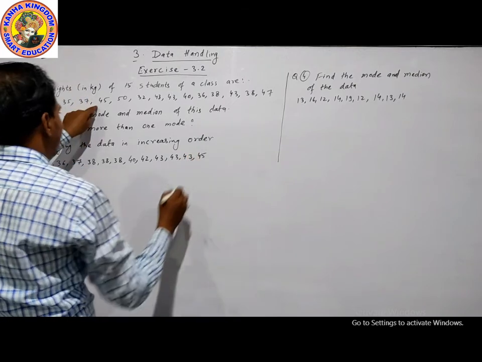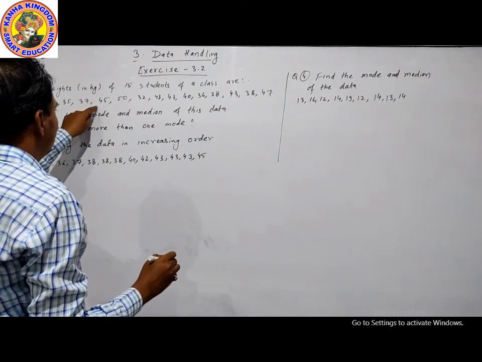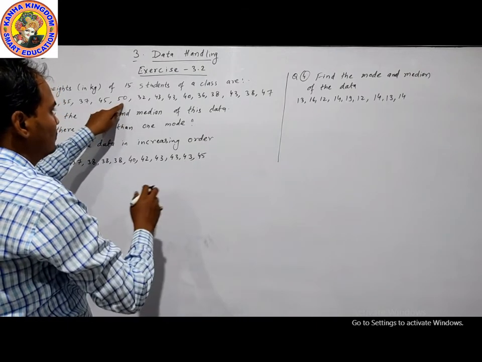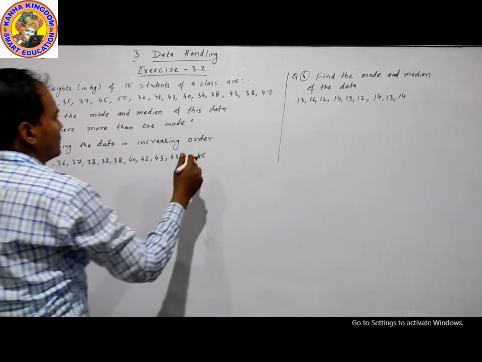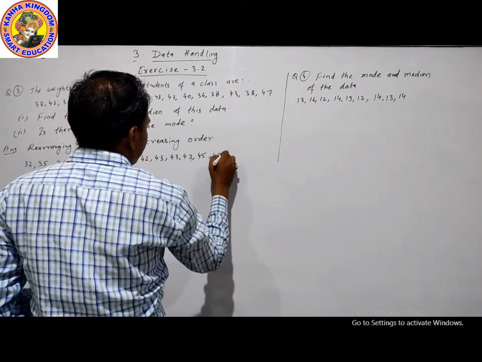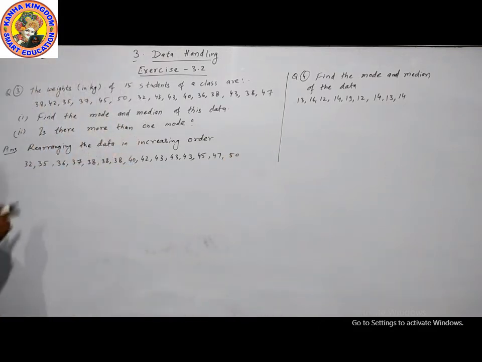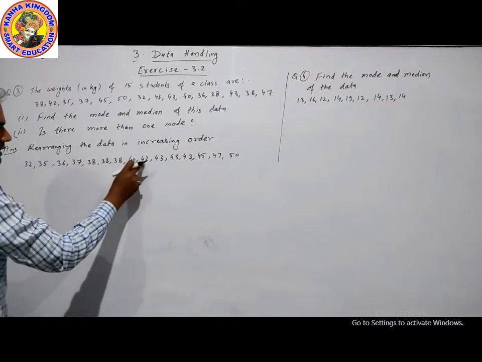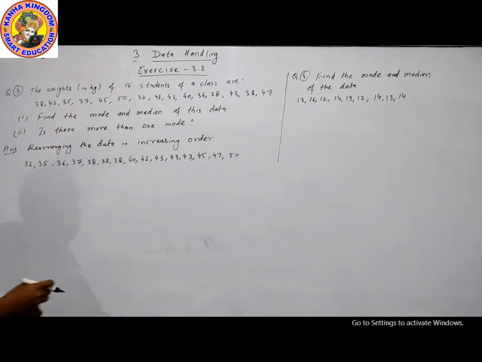After 45, 47 and then 50. Now we will count. These are the 15: 1, 2, 3, 4, 5, 6, 7, 8, 9, 10, 11, 12, 13, 14, 15. Yes, the data are correct.